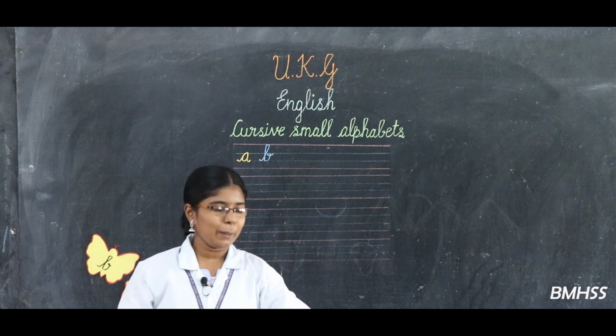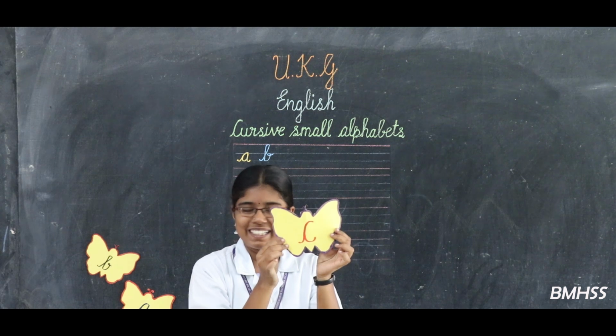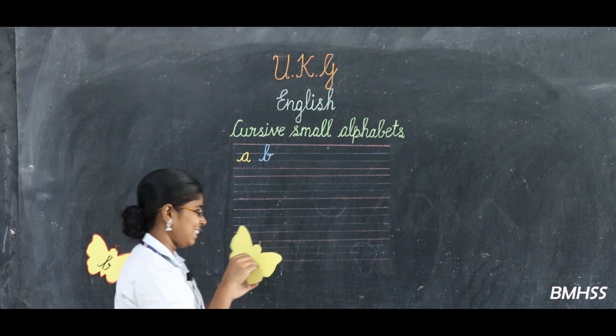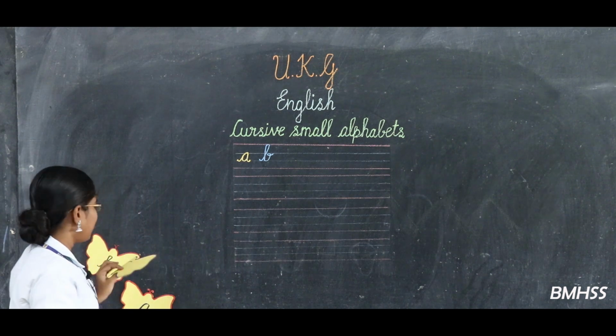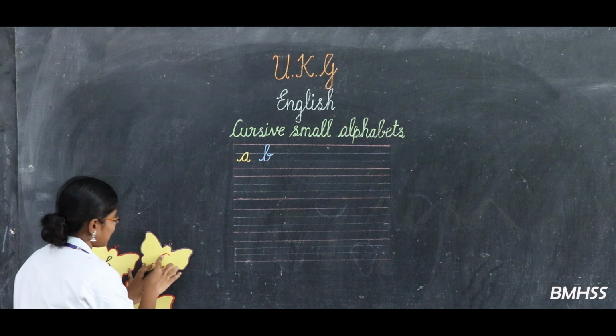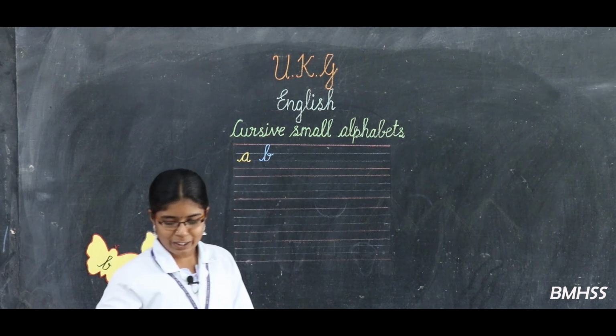Now my next friend is coming. See here. He is C. Very good. Look at the board. How can we write C, dears? Again look at the board.